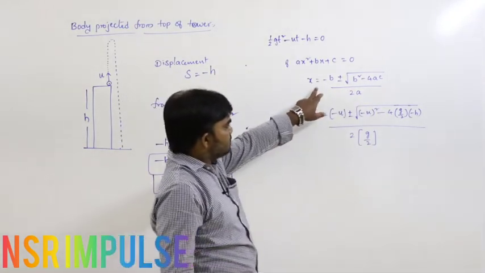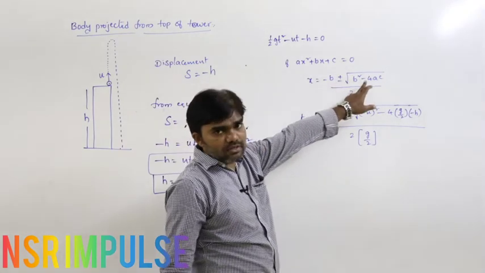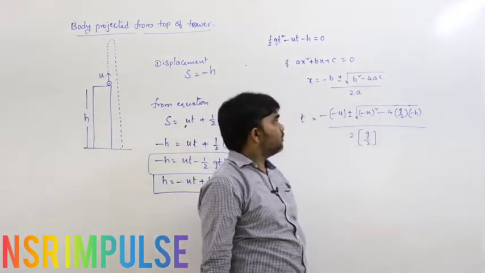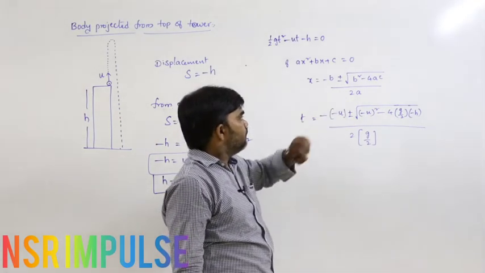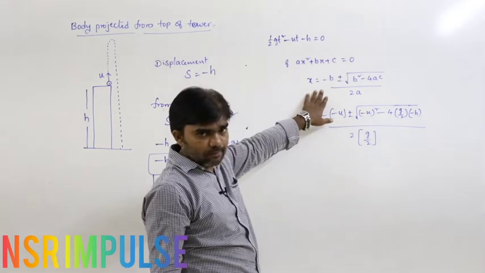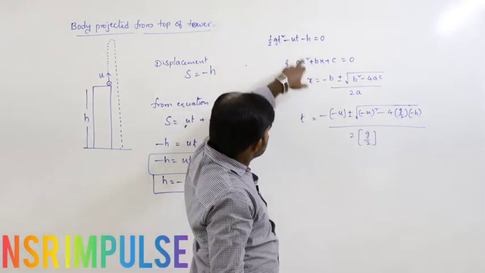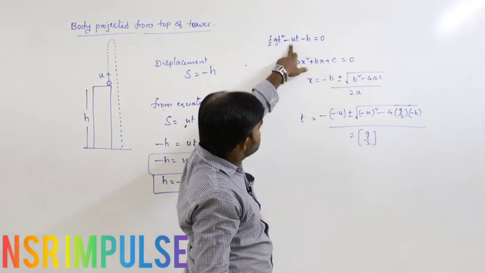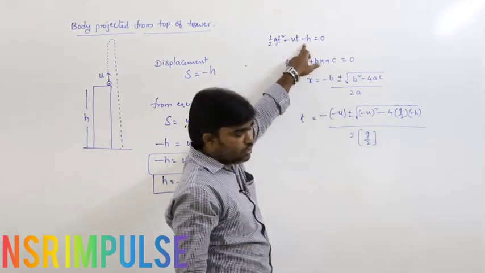General formula, x equals minus b plus or minus under root b square minus 4ac by 2a. This is the root formula. We compare this: in place of a we have g by 2, in place of b minus u, in place of c minus h.